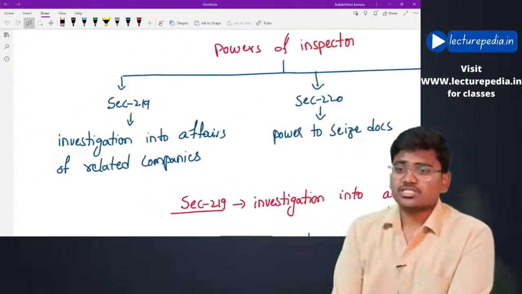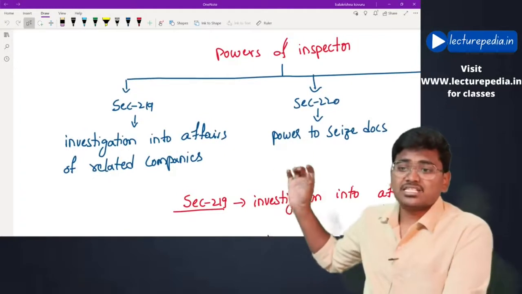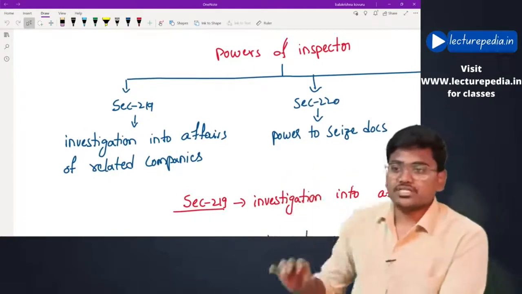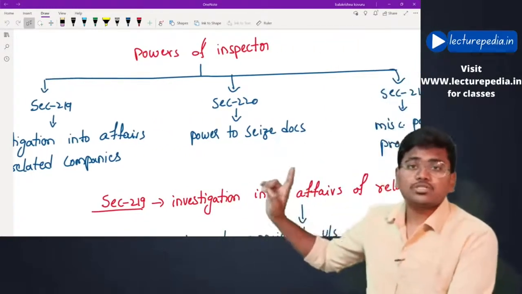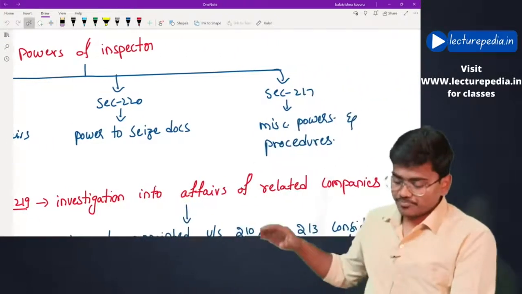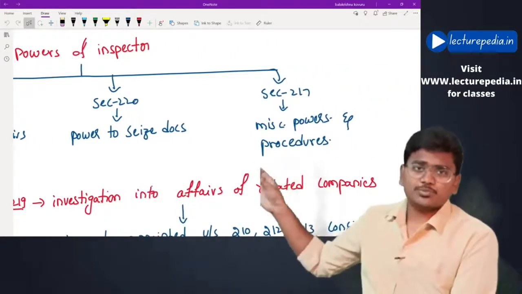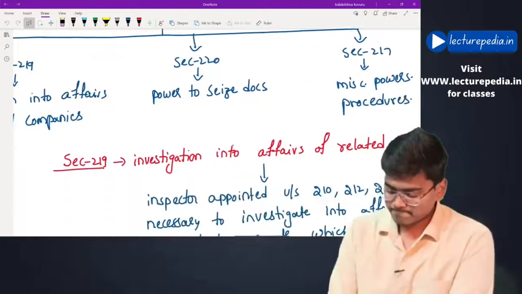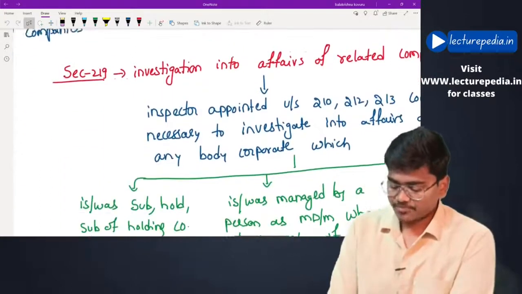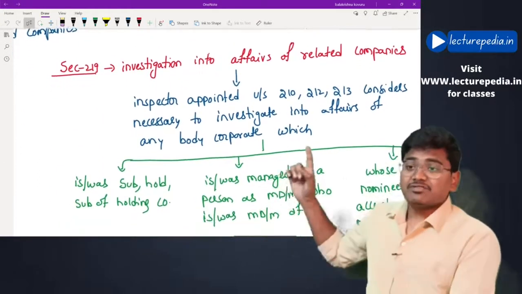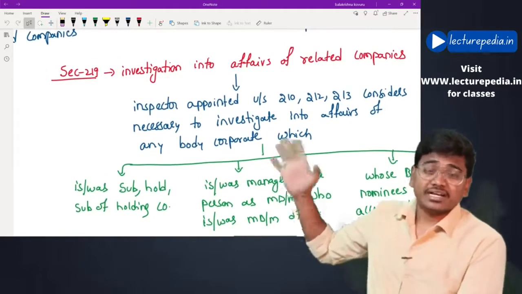First one, section number 219, investigation into affairs of related companies. Section 220, powers to seize documents. Section 217, miscellaneous powers and procedures. Next, see section number 219, investigation into affairs of the related company.